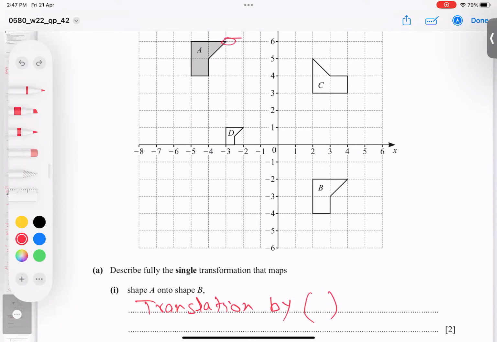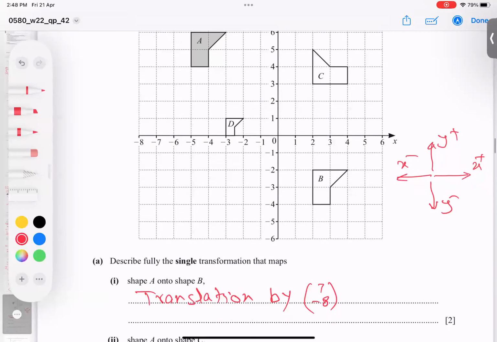So let's see, this point moves onto this point, how many boxes? Count 1, 2, 3, 4, 5, 6, 7. 7 is going this way, and then 1, 2, 3, 4, 5, 6, 7, 8. 7 and 8. But make sure 7 is right side and 8 downwards. Naturally, what is the rule? X positive here, X negative here, Y positive upwards, Y negative downwards. So I'm going X positive and Y negative. So finally, the answer is 7 and minus 8. I hope so this part clear.